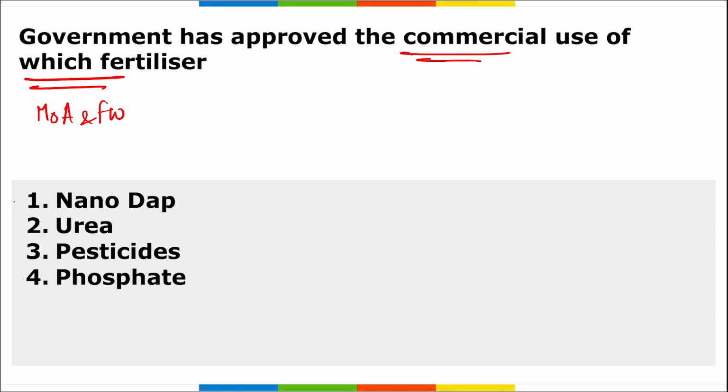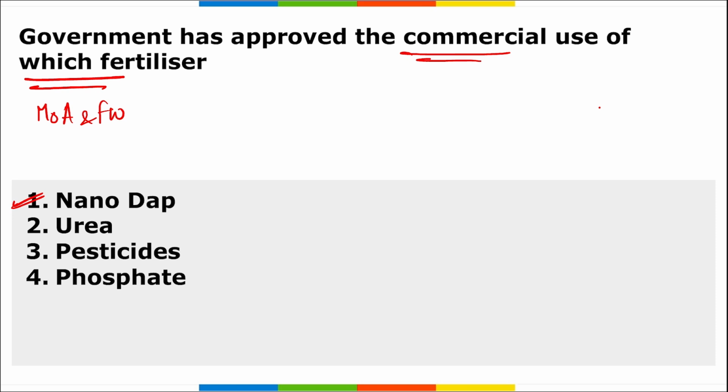It is Nano DAP. I repeat, Nano Diammonium Phosphate. Alright, so recently the government has approved the commercial release of Nano DAP, that is your Nano Diammonium Phosphate, which is intended to minimize the fertilizer subsidy and import dependence.